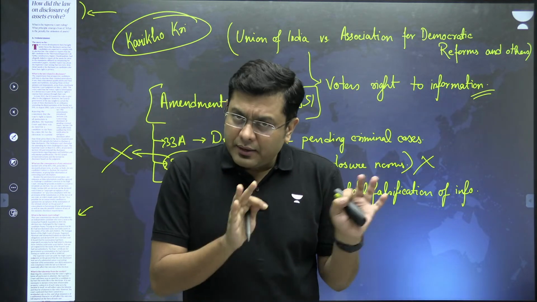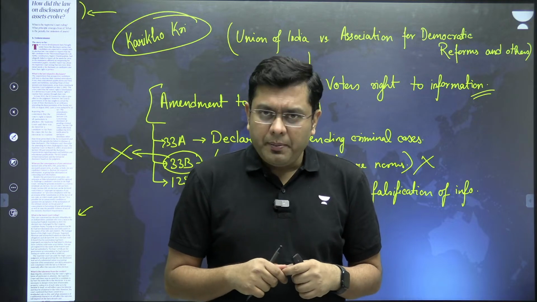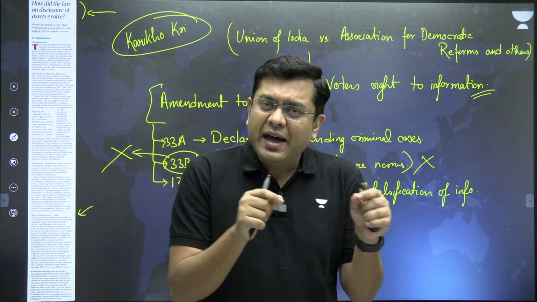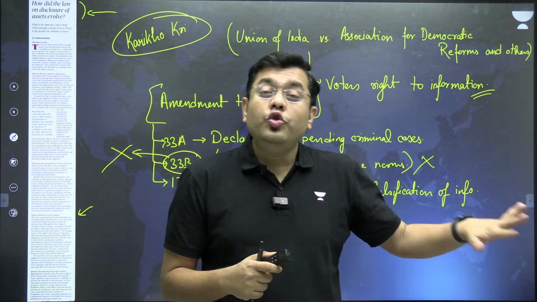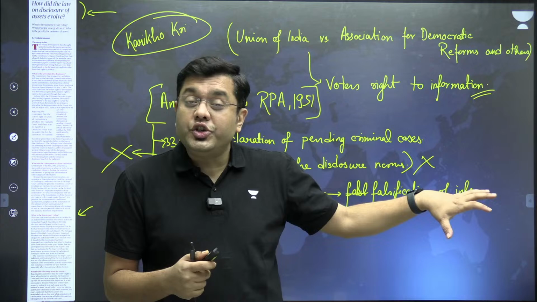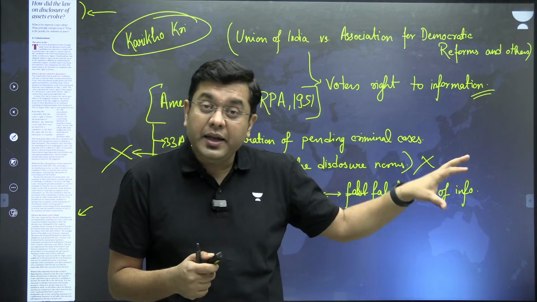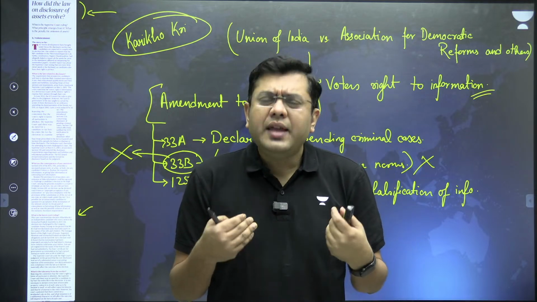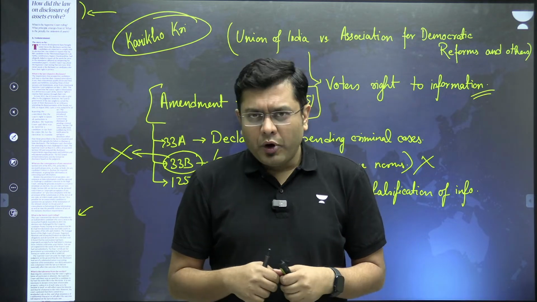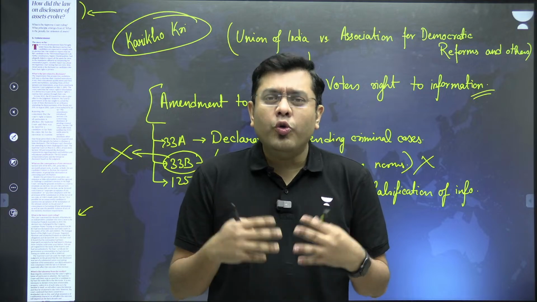So the take of this particular article will be that as long as the candidates' overall disclosure does not hide any substantial chunk of money, property, or criminal cases which can influence the voter behavior, that is something which can be looked upon, and that is something which can be overlooked.